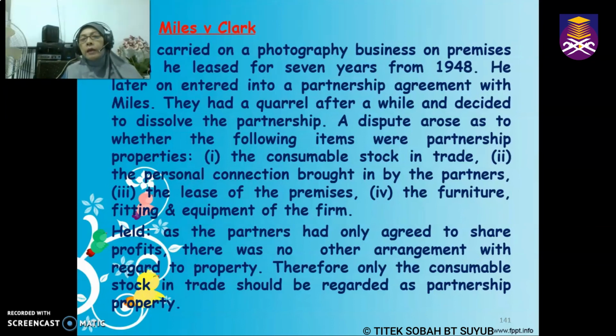So the court held that since when they entered into the partnership, they only agreed to share profits. Nothing was mentioned about the property. No other arrangement was made with regards to the property. Because of that, the court held that only the consumable stock in trade should be regarded as partnership property.